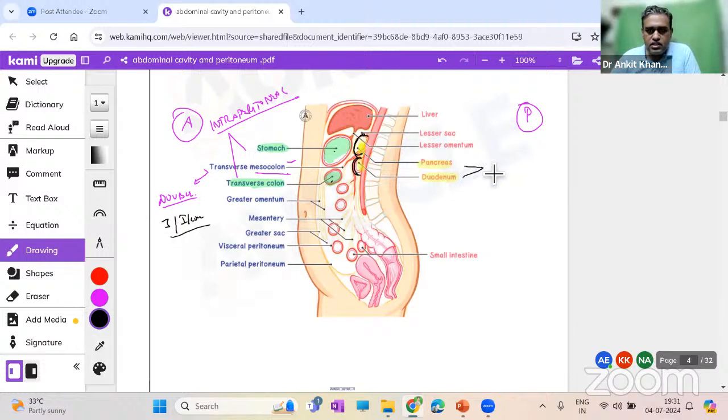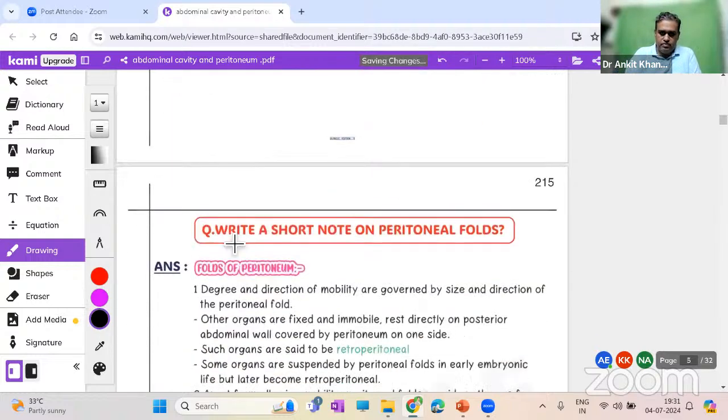So these structures are known as retroperitoneal, because they are present behind the peritoneum and they are not freely mobile. While the stomach, transverse colon, jejunum, and ileum are freely mobile. Okay, this is one way to look at it.